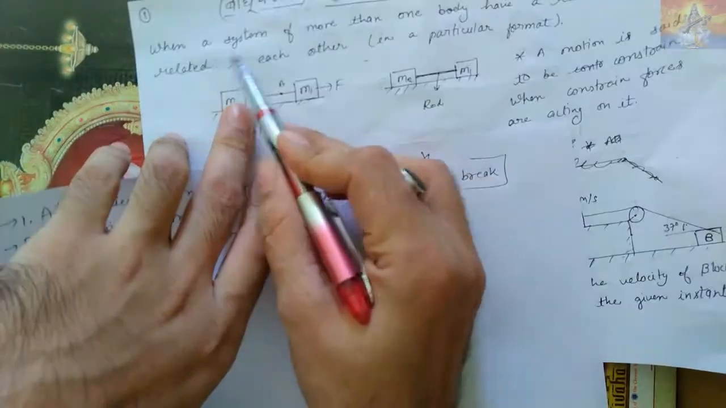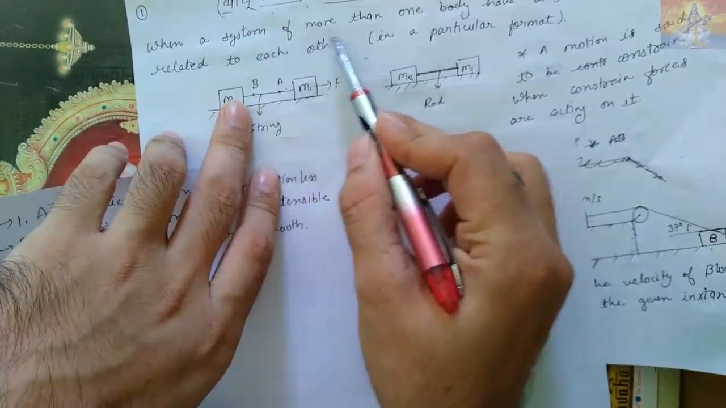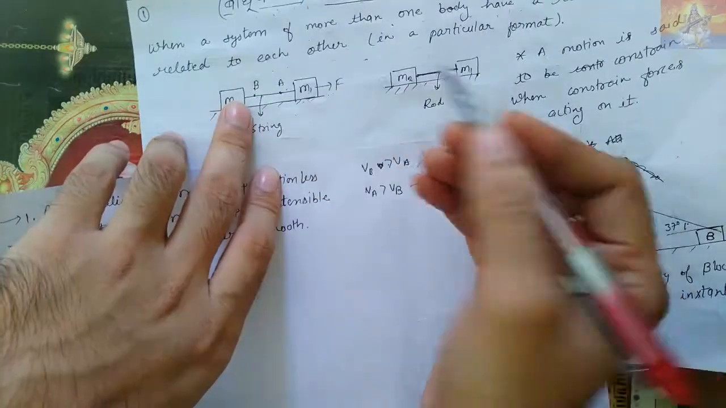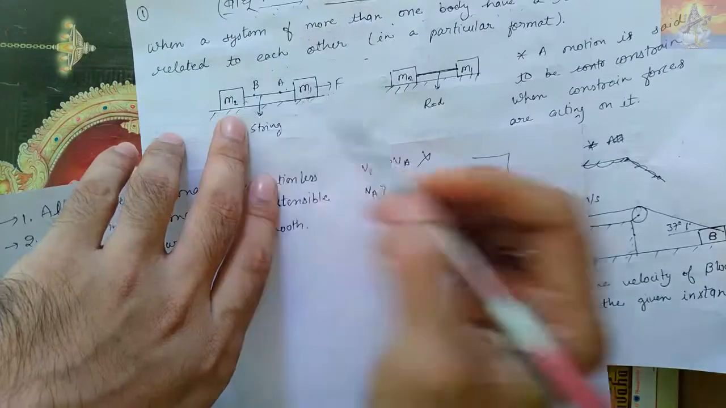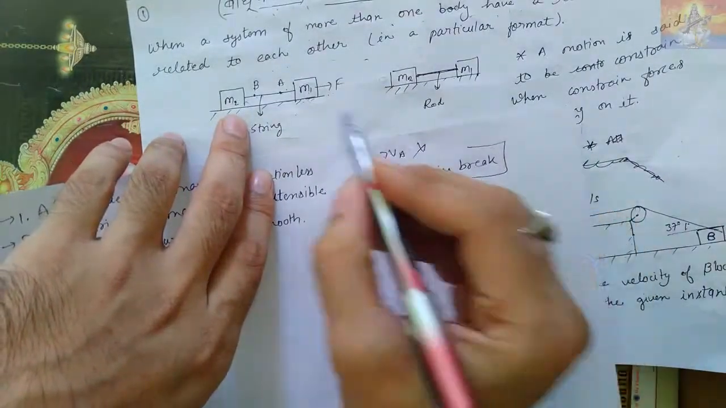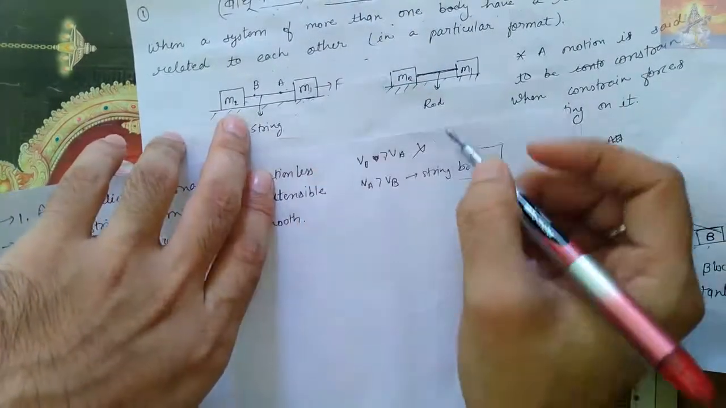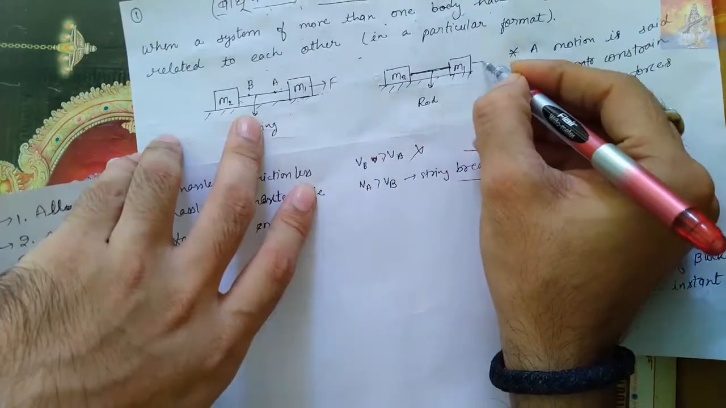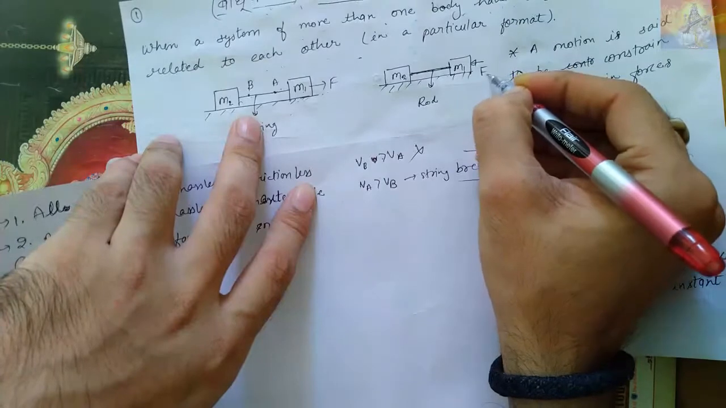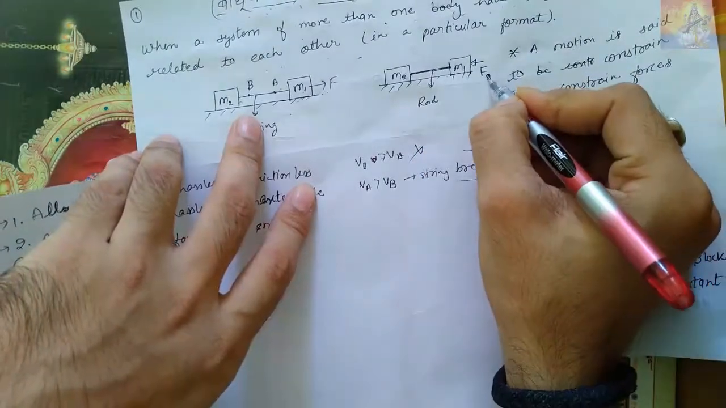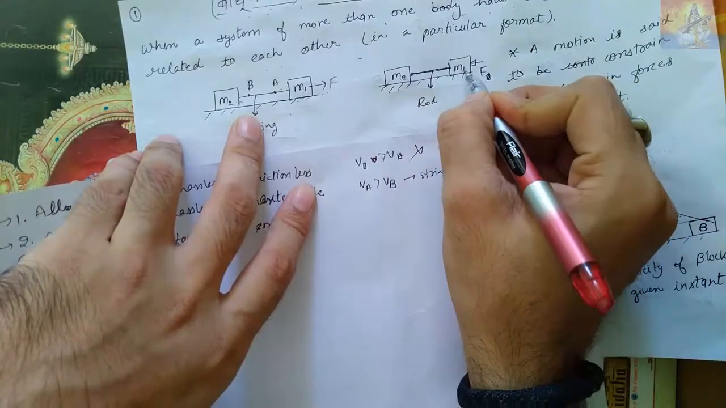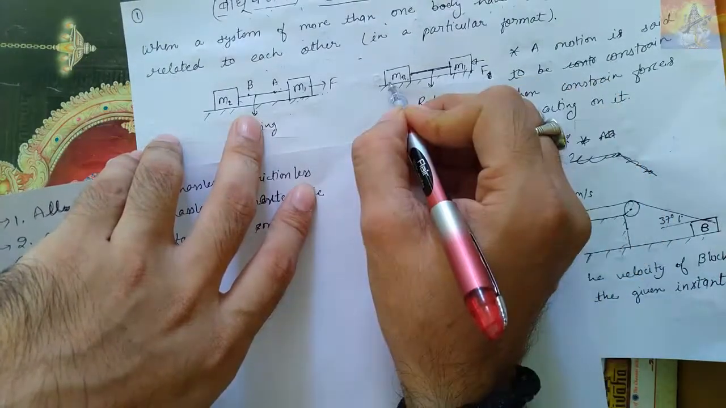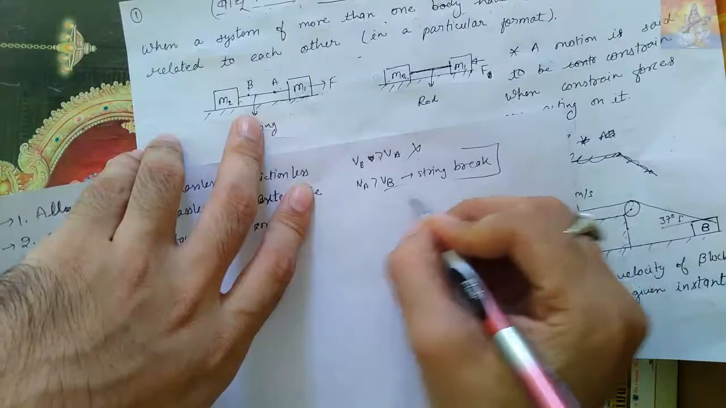See properly, when a system of more than one body has restricted motion related to each other, meaning one motion depends on the other, that type of motion is known as constraint motion. Similarly here, suppose M1 and M2 are connected by a rod, and I push M1 only by force F, but M2 will also move, and they both will move with the same velocity or same acceleration. The reason is still the same.